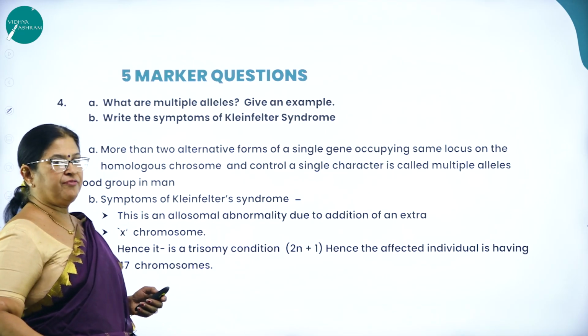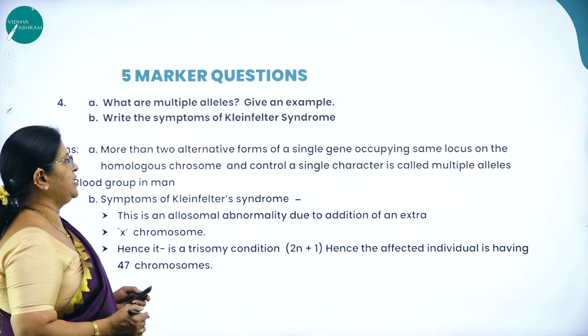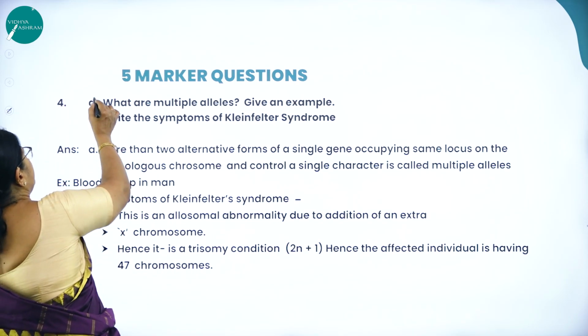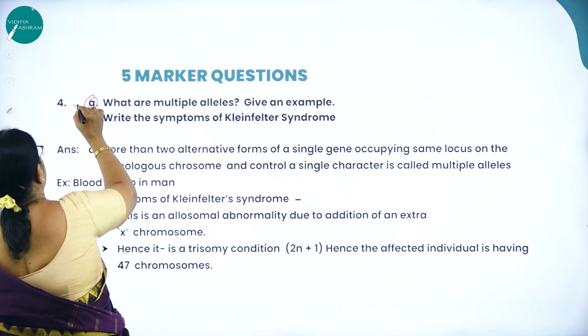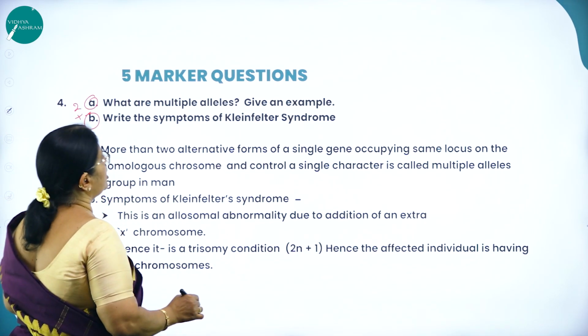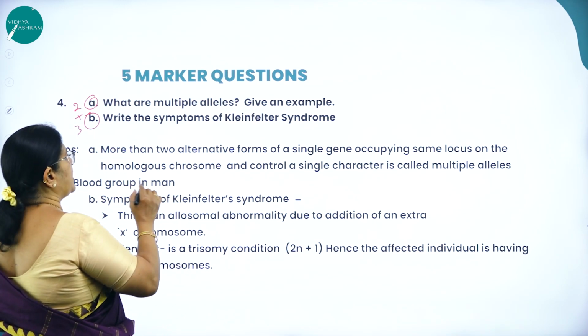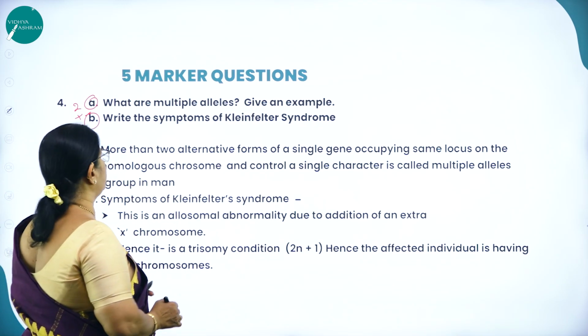Then going again for a 5-marker question: what are multiple alleles? Give an example. This is a split question. Then write the symptoms of Klinefelter syndrome. So it is 2 plus 3. What are multiple alleles? Give an example. Write the symptoms of Klinefelter syndrome.